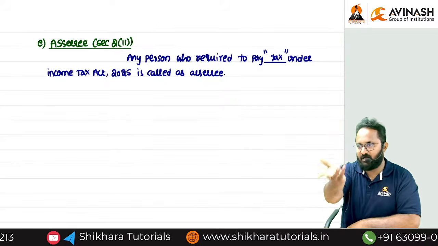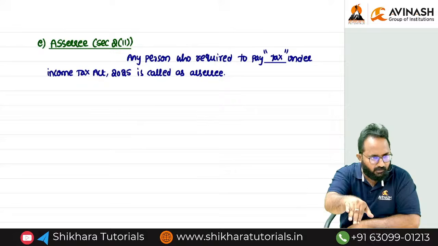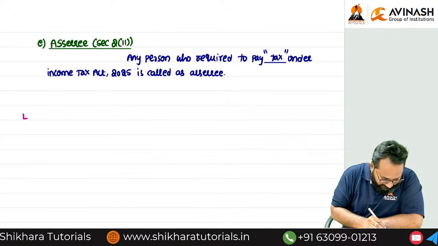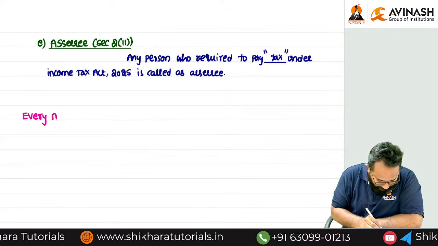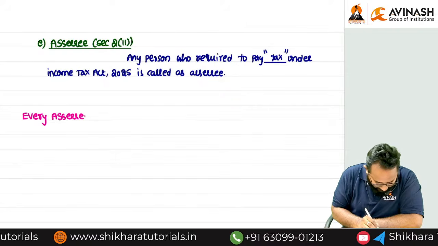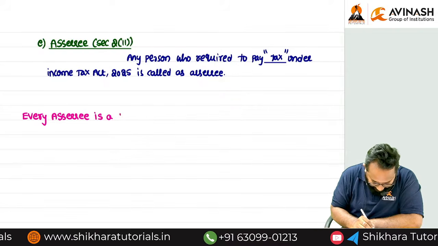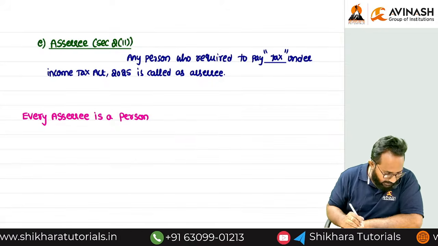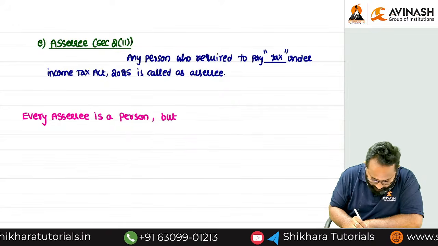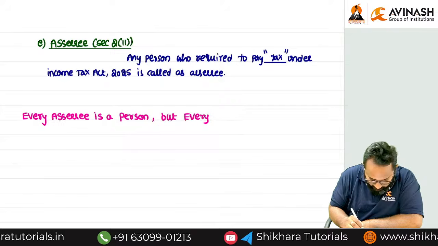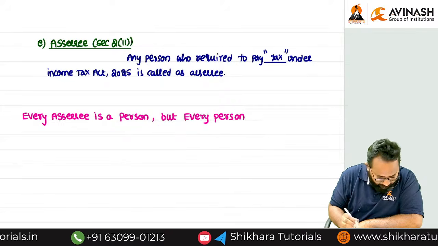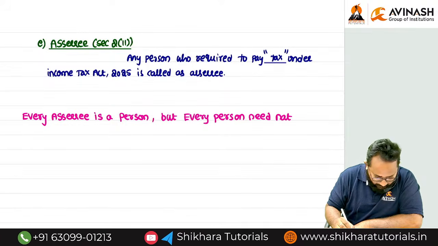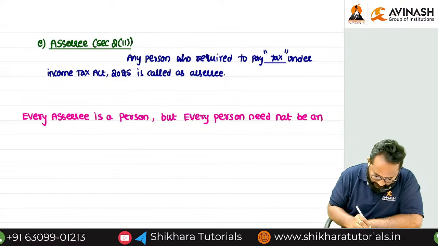In your case, if your income is more than the basic exemption limit, maybe you are also an SSC. So that I want to give in one sentence: every SSC is a person or not? Every SSC is a person. Every SSC is nothing but a person. But every person need not be an SSC.